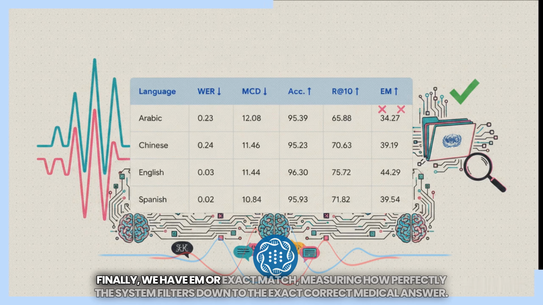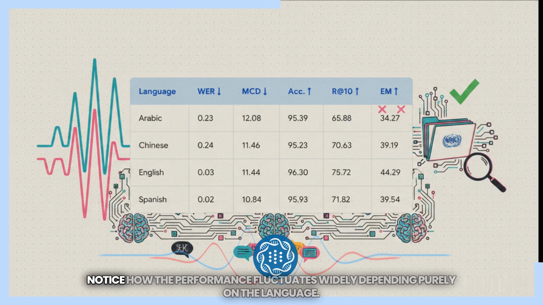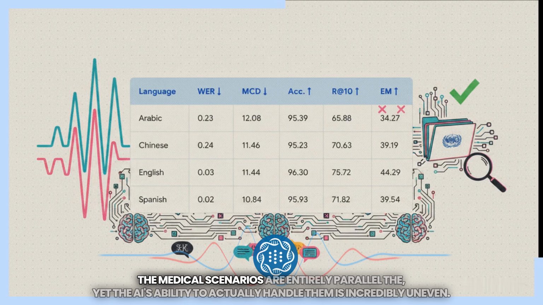Finally, we have EM, or exact match, measuring how perfectly the system filters down to the exact correct medical answer. Now, just look at the board. Notice how the performance fluctuates widely depending purely on the language. The medical scenarios are entirely parallel, yet the AI's ability to actually handle them is incredibly uneven.